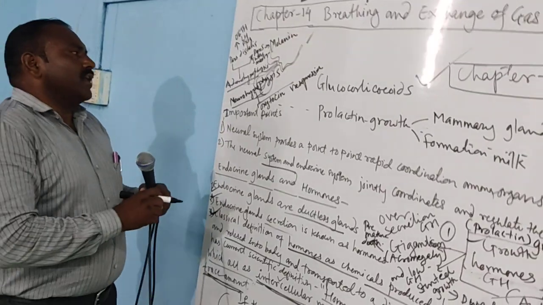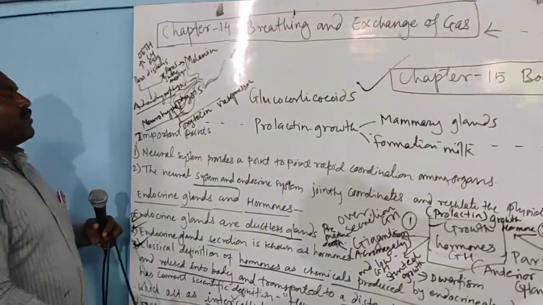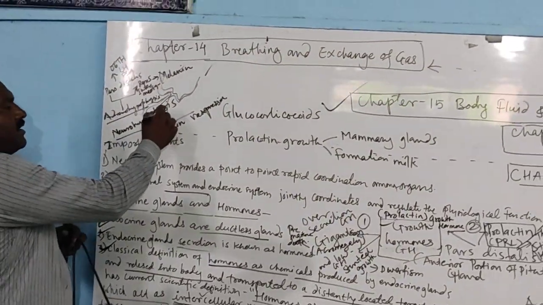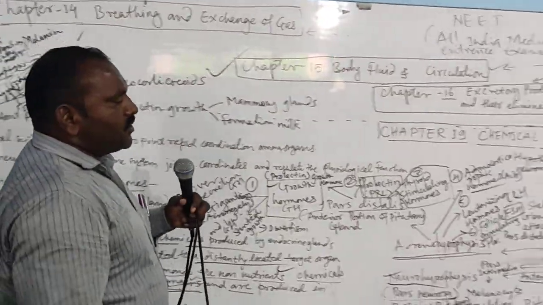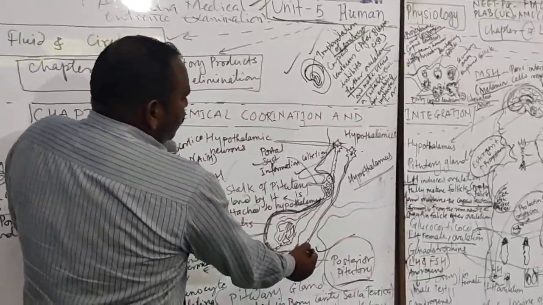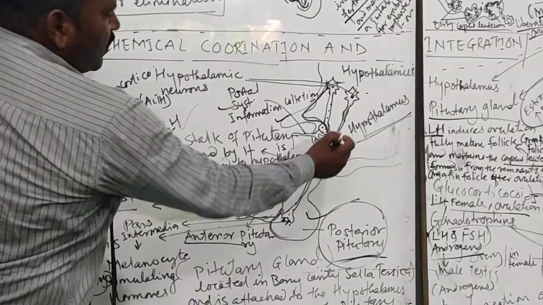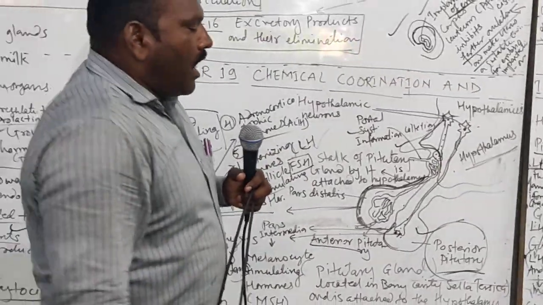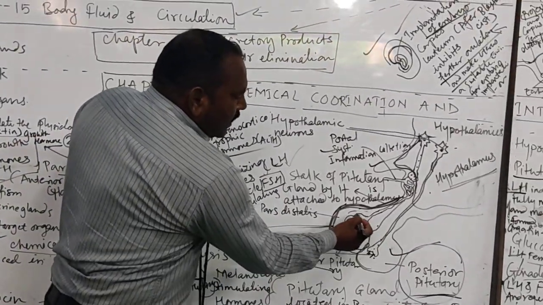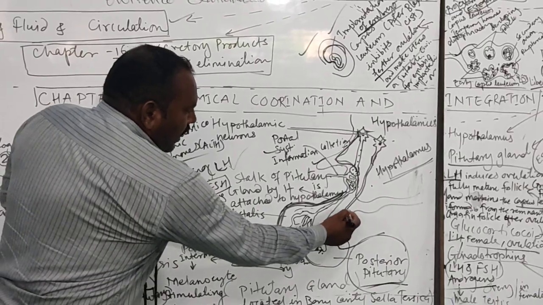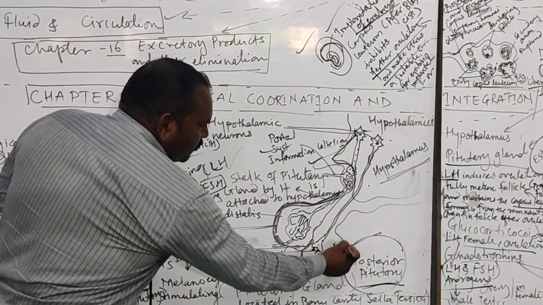Some hormones reach the posterior region of the pituitary gland. Here is the posterior; there are two lobes, and the two lobes are attached to the human hypothalamus by the stalk. One is the anterior portion of the pituitary gland and the other is the posterior region.